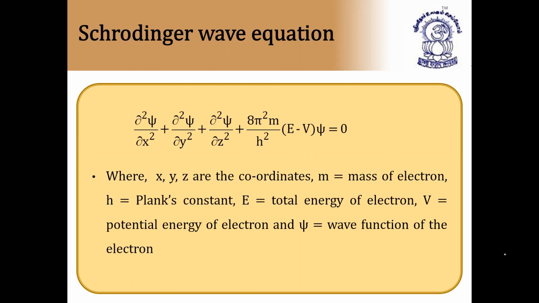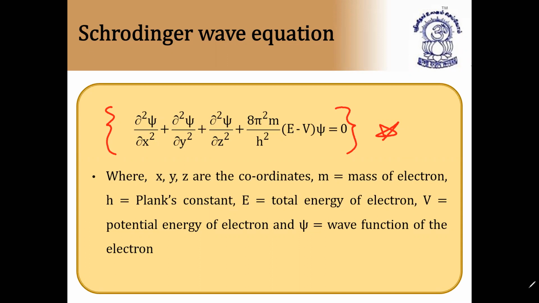This equation is important. Just underline it in a box. They'll ask which of the following is the Schrodinger wave equation. So remembering the equation is very, very important. This is the equation. It has three-dimensional motion, so it has three axes, x, y, and z. They are the coordinates, and m is the mass of the electron, h is Planck's constant, E is the total energy of the electron, V is the potential energy of the electron, and psi is the wave function of the electron. Only you have to remember the equation.